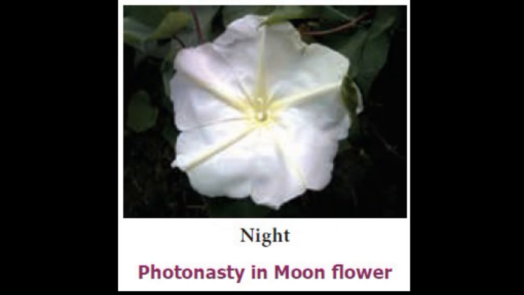Now, movement of leaves in a sensitive plant and movement of a shoot towards light. If we talk about the difference, the movement of leaves of a sensitive plant is a nastic movement, which does not depend on the direction of the stimulus. The stimulus is touch, and it is caused by the sudden loss of water from the swelling at the base of the leaf. It is not a growth movement. But the movement of a shoot towards light is a tropic movement, which depends on the direction of the stimulus. The stimulus is light, and it is caused by the unequal growth of the plant on two sides of the shoot, so it is a growth movement.